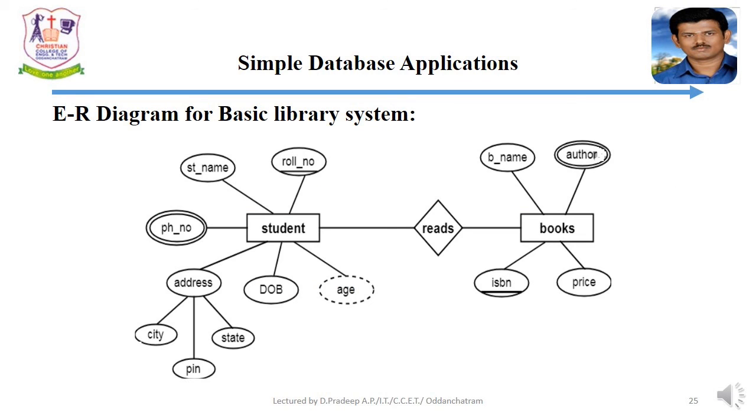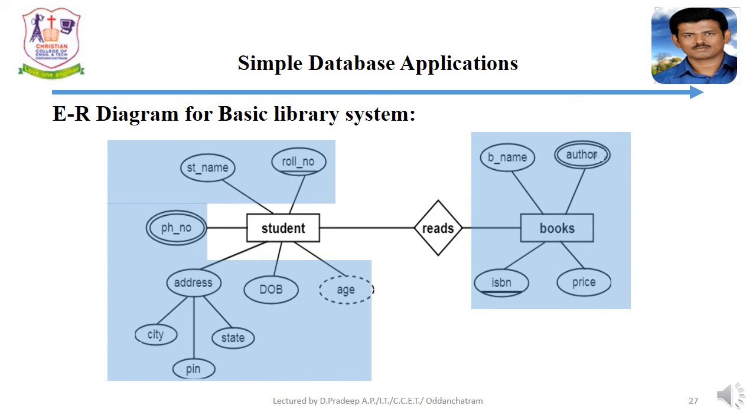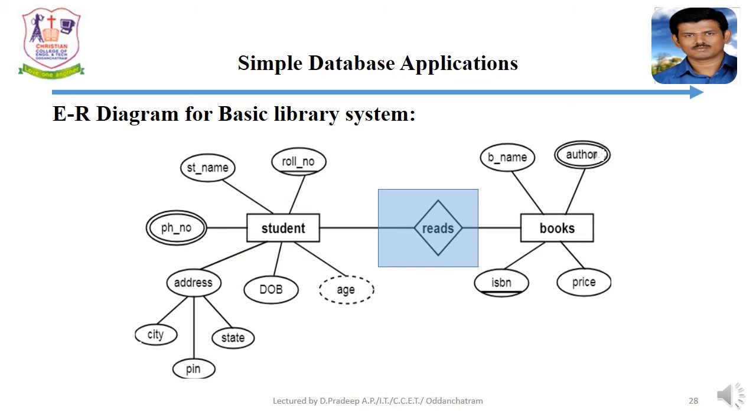This is for a very simple library management application. Here the student and book are the two entities, and student has some attributes and book has some attributes, and student entity and book entity have some relationship. So student reads books, so this is the relationship. The roll number is the key attribute. Based on the roll number, we can identify the unique student record.